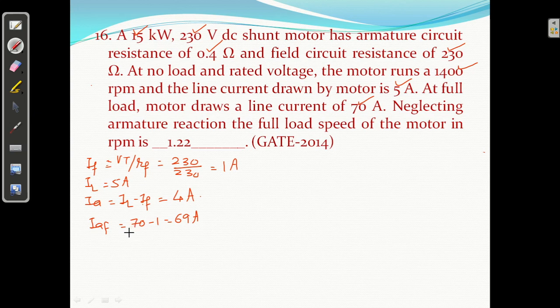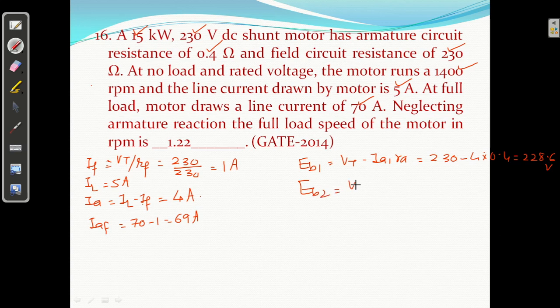So you can calculate EB1. EB1 equal to VT minus IA1 RA, equal to 230 minus 4 into 0.4, 228.6 volt.